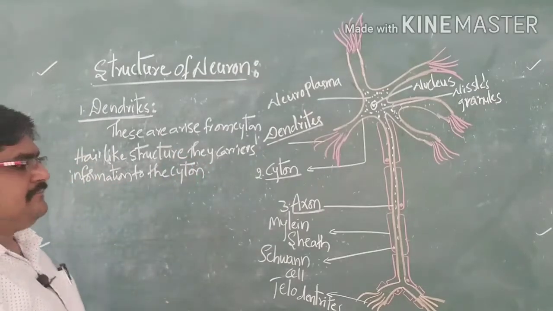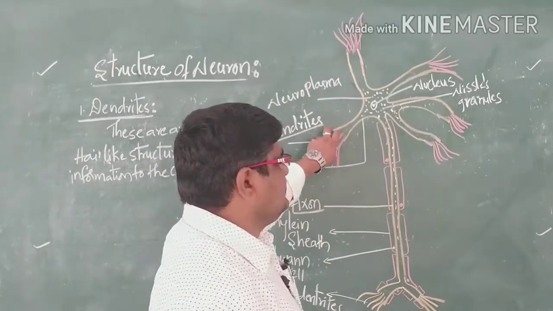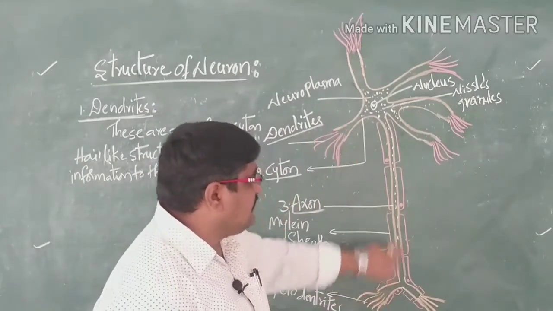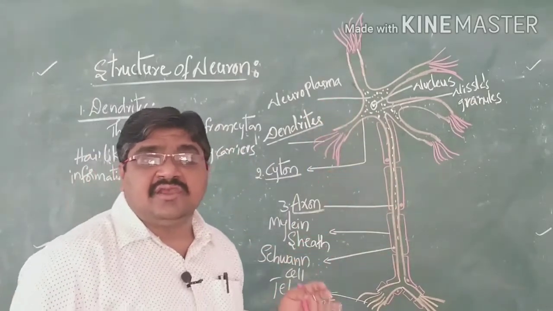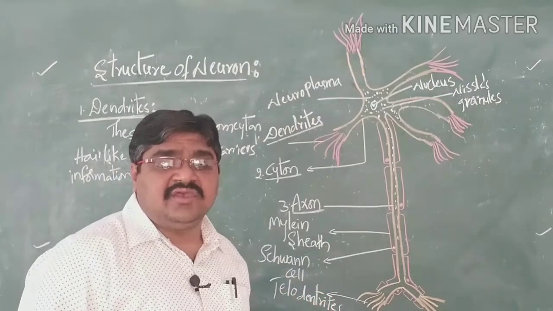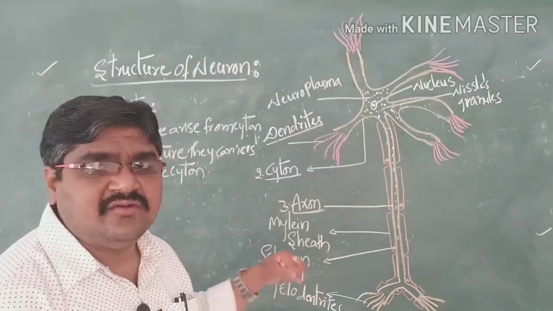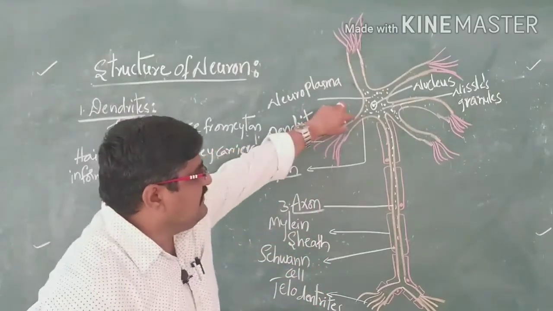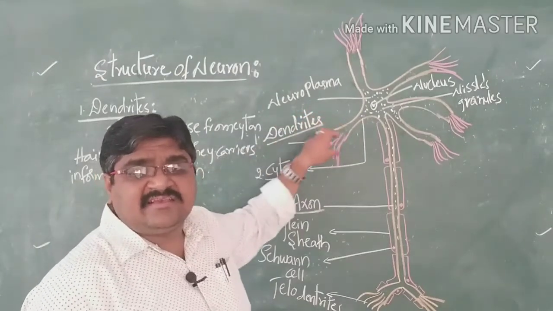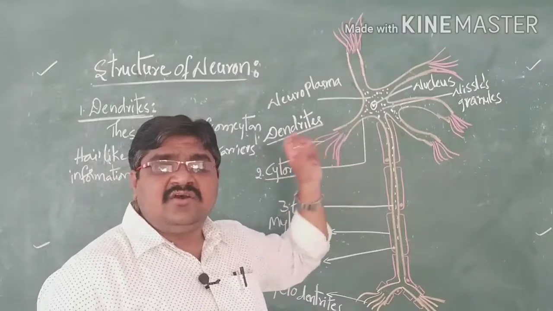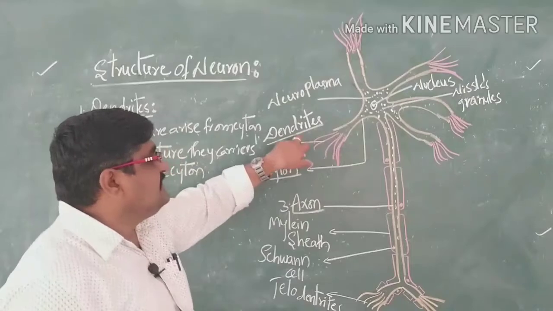Where the telodendrites of one neuron combine with the dendrites of another neuron, the exchange of information takes place. We call this a synapse, which will be discussed later. The hair-like structures arising from the cyton are called dendrites.